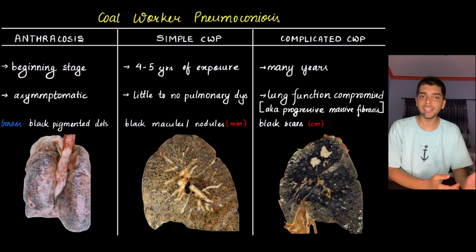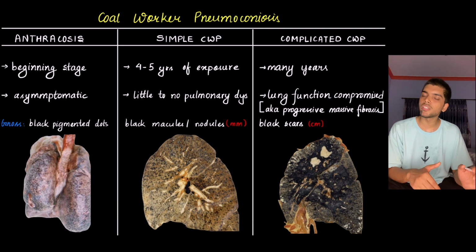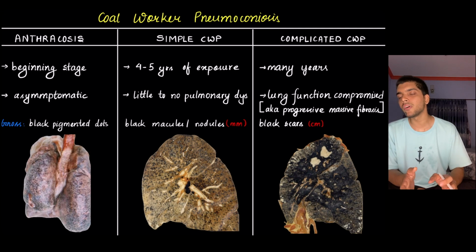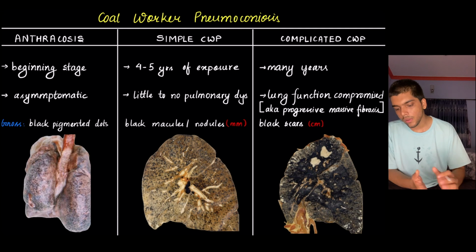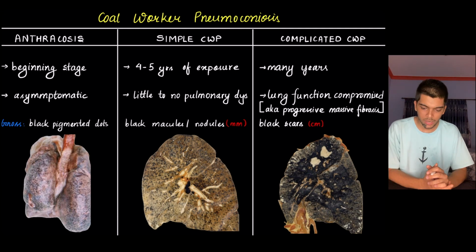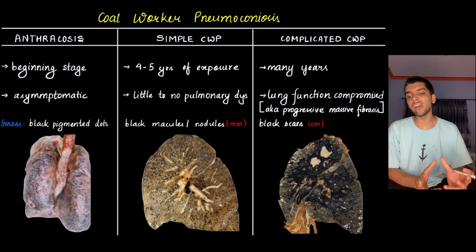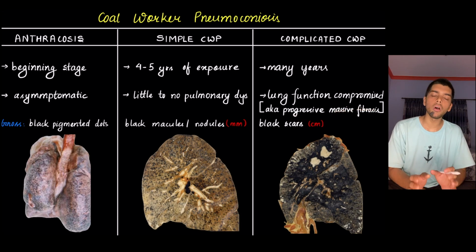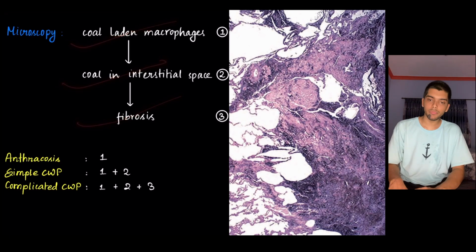Anthracosis is at the beginning stage, it is asymptomatic and there is presence of black pigmented dots. Simple coal worker pneumoconiosis is often 4 to 5 years of exposure where there is little to no pulmonary dysfunction and there is presence of black macules or black nodules. In complicated coal worker pneumoconiosis, there are many years of exposure, so there is lung function compromise. Since there is immense fibrosis, it is also called progressive massive fibrosis, and there are centimeter-long black scars. Microscopically, you can see coal-laden macrophage, coal in interstitial space and fibrosis.